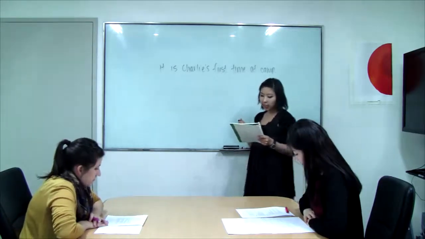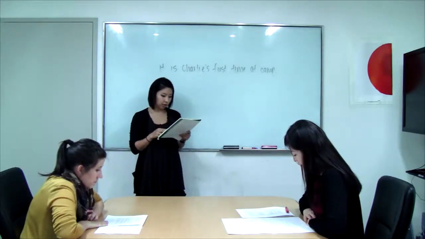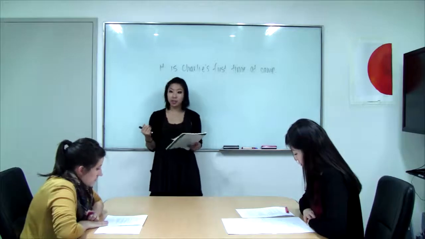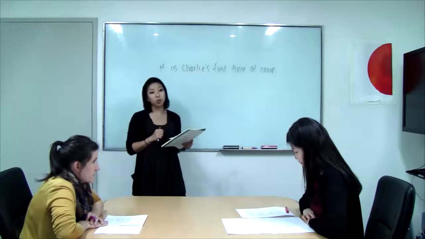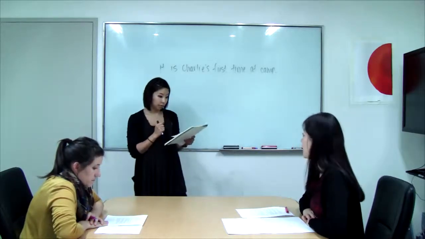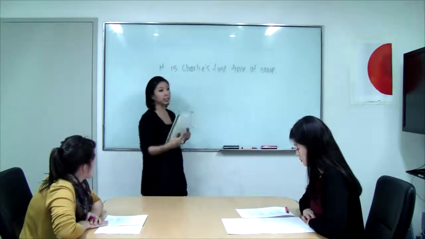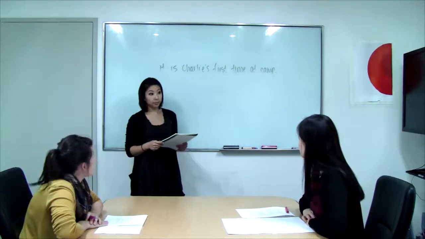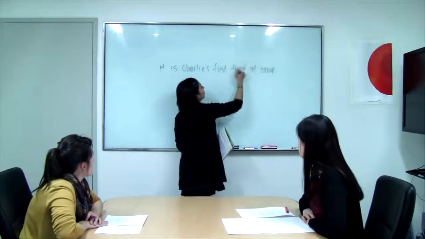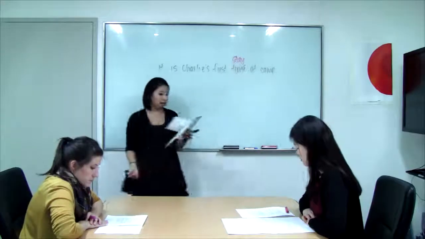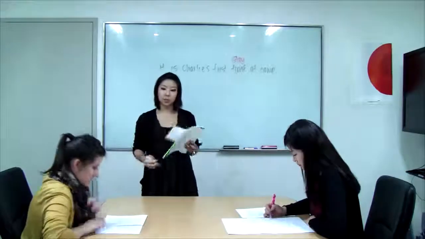Okay, yeah. All right, so now can you read only the chunk, Julie? It is Charlie's first time at. Okay, so has Charlie been here before, Megan? No, it's his first time. Okay, and how long is camp usually, Julie? A few days. Okay, so what do you think is the correct answer? What should we replace this with? It is Charlie's first stay at camp. Yeah. Okay, so we could replace this with stay. All right, so go ahead and mark the right answer in your book. Okay, and let's move on to number 2.